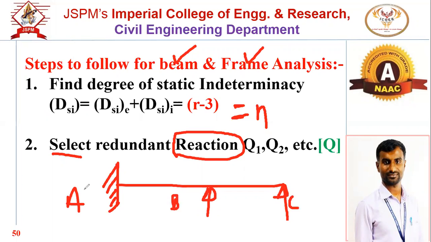Now tell me, for this particular beam, how many unknown reactions are there?